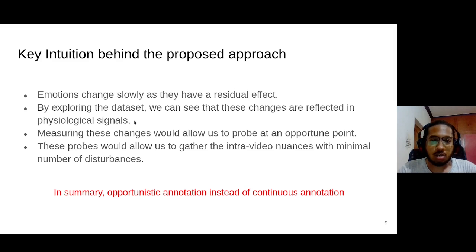Now, coming to the key intuition behind the proposed approach. We know that emotions change slowly as they have a residual effect. By exploring the dataset, we can easily see that these changes are reflected by the physiological signals. Measuring these changes would allow us to probe at an opportune moment, and these probes would allow us to grab the intra-video subtle nuances with a minimal number of disturbances. So basically, what we need is opportunistic annotation instead of continuous annotation.